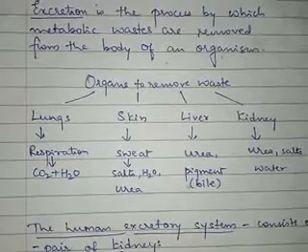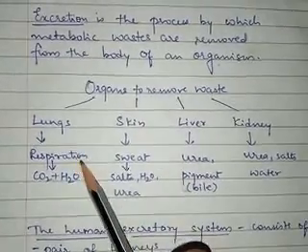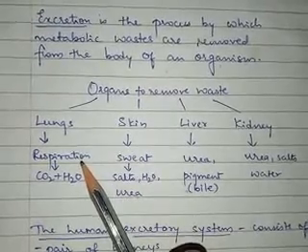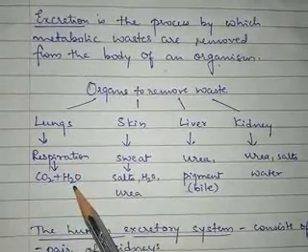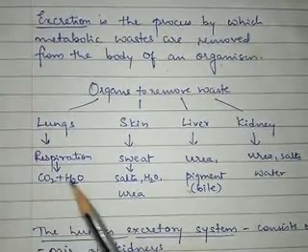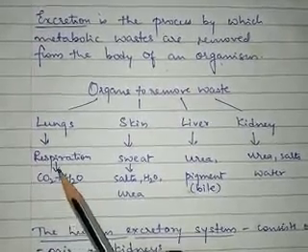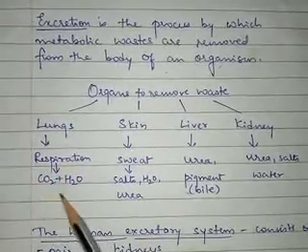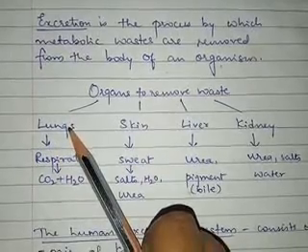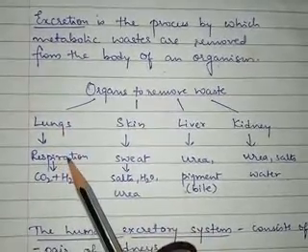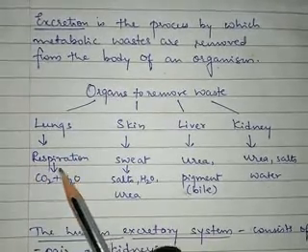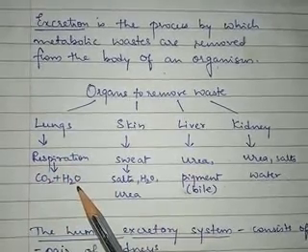So in the process of respiration which takes place inside the cells of the body, carbon dioxide and water are produced as waste products. They are waste. Now these two things will be removed from the body through the lungs. See, respiration takes place inside the cell, so inside the cell the carbon dioxide and water are produced.